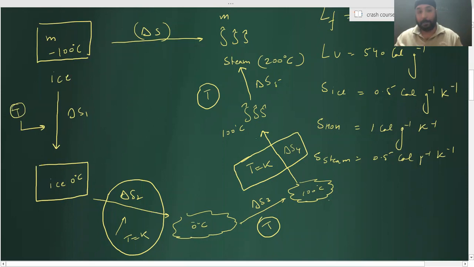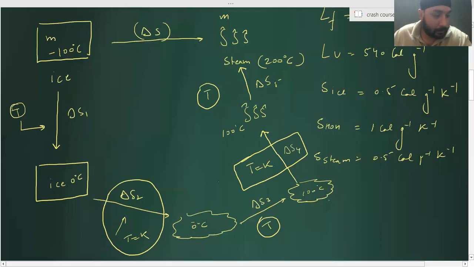Where temperature changes at every point of time, at temperature T1 some Q is coming, so Q by T1, then at T2, Q by T2, Q by T3, and I have to add all these dS, so I have to do integration. If the temperature doesn't change, just calculate Q divided by T. Getting my point?